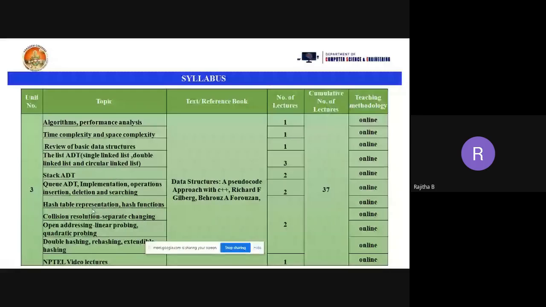So how do we implement the hash table using hash functions? We have some collisions, meaning ambiguity, and to overcome that we have the separate chaining method and open addressing: linear probing, quadratic probing, double hashing, rehashing, and extendible hashing. These are the topics. From today onwards we are going to cover all of them. So what is the first topic in our third unit? Algorithms and performance analysis, and what are time complexity and space complexity. Now we'll see that.